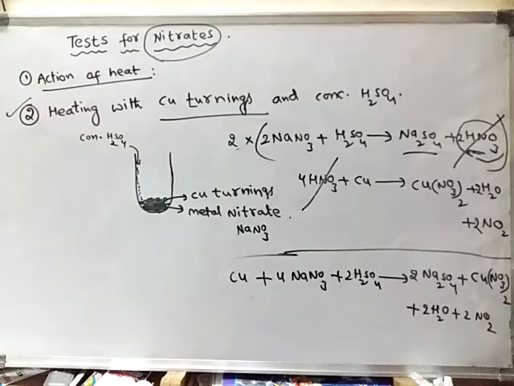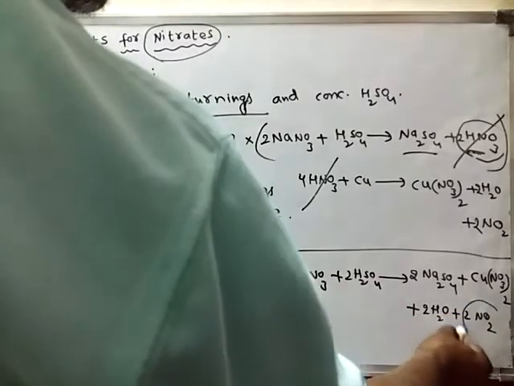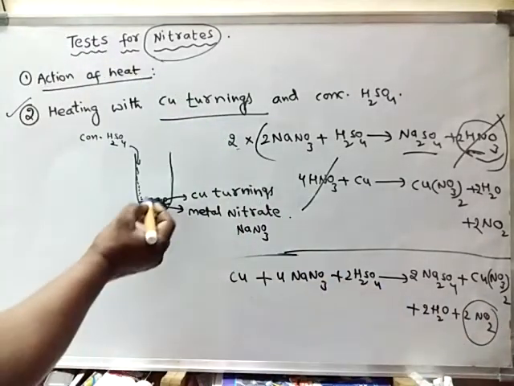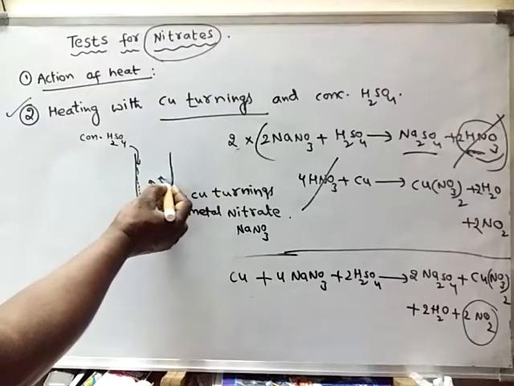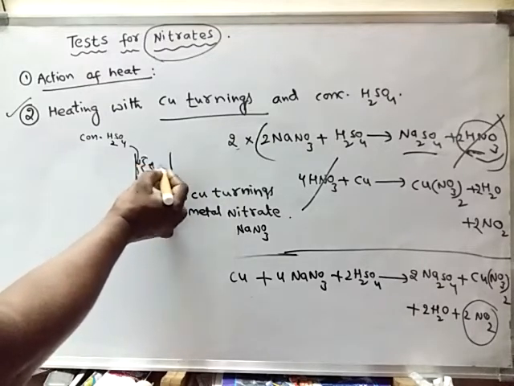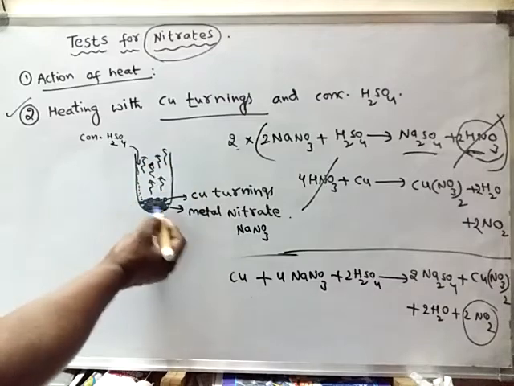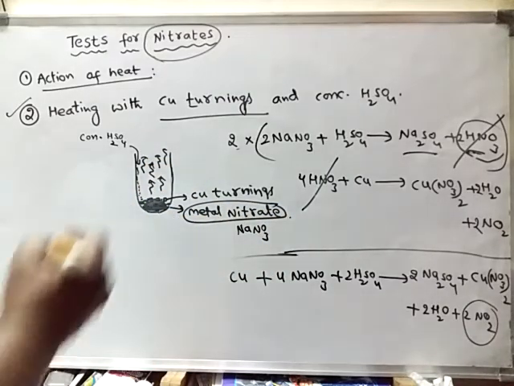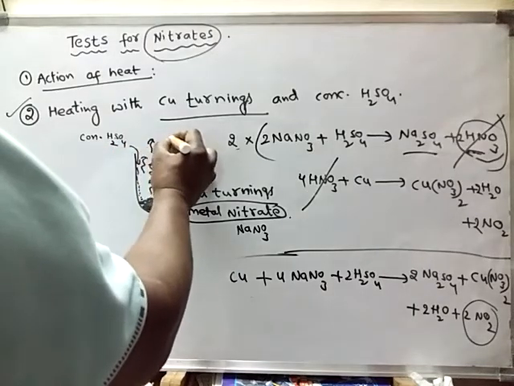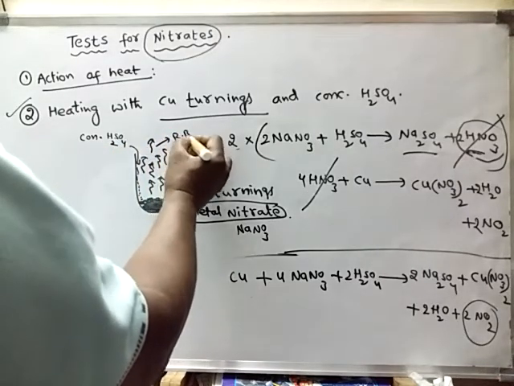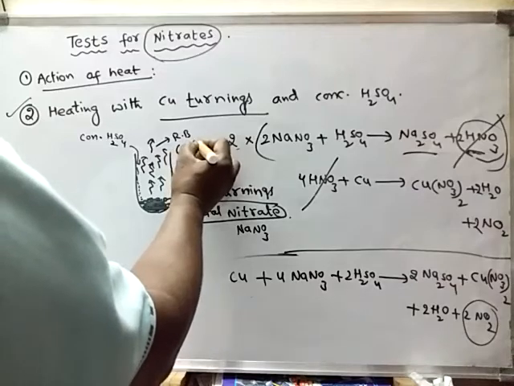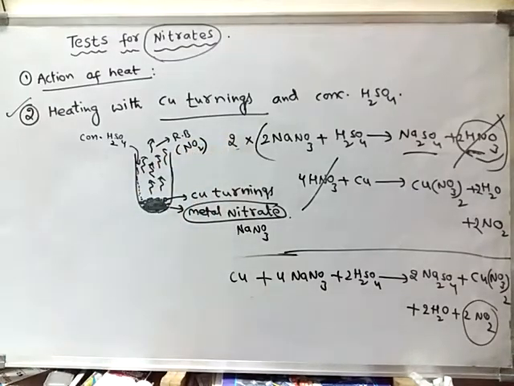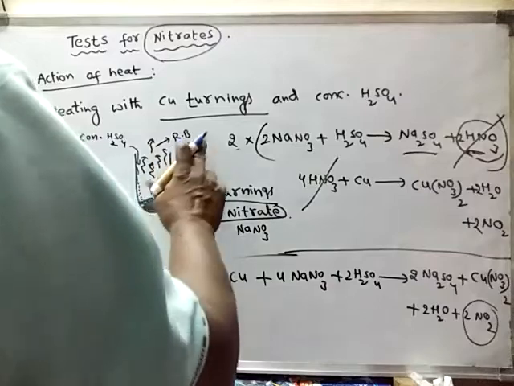See what happened in this process. NO2 gas is liberated. The liberation of reddish brown colored gas indicates the presence of metal nitrate. Which gas? Reddish brown colored gas, NO2.